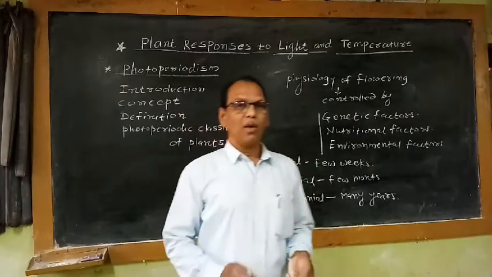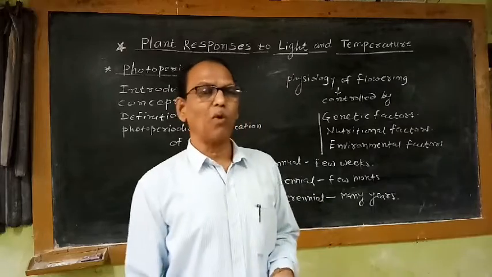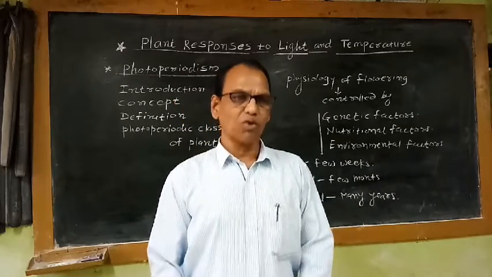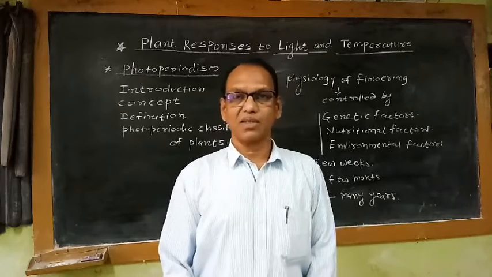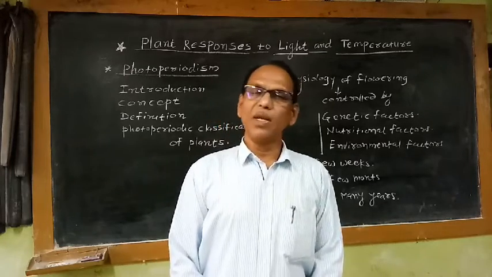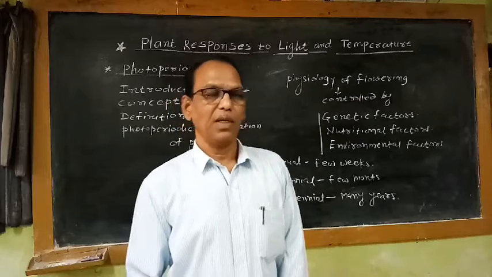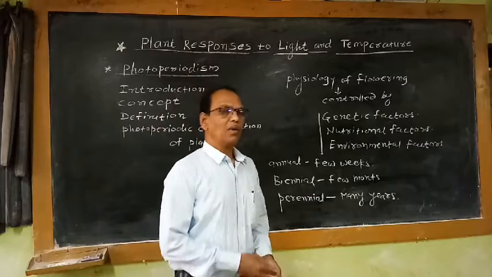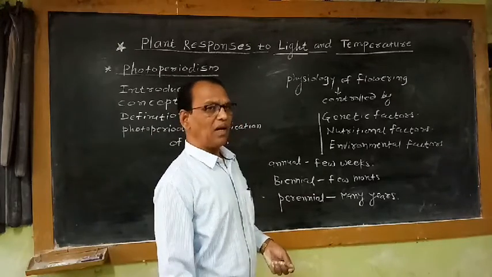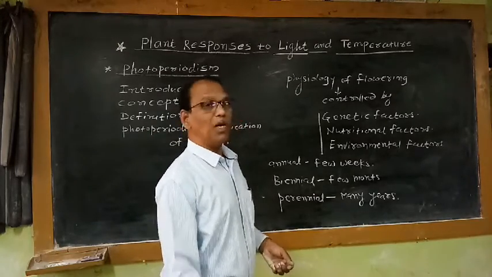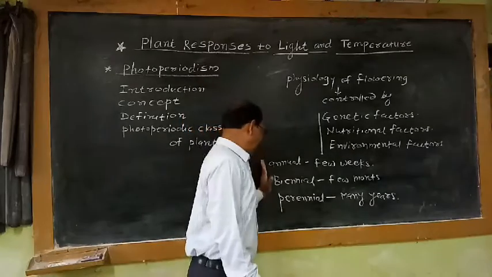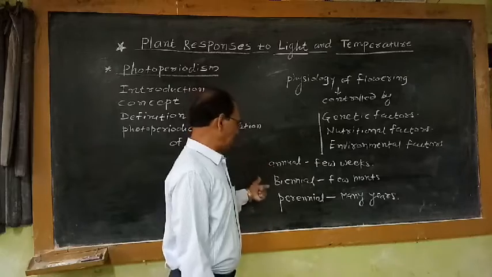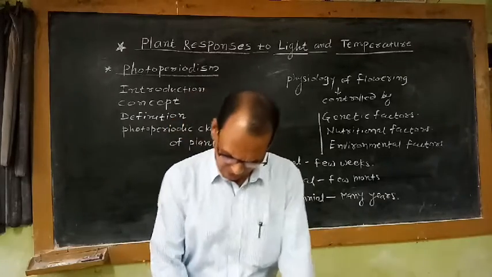For example, mango. When vegetative growth of the mango plant is completed, flowering begins to start. Flower production starts, and afterwards, in every summer season, in case of local varieties, the mango plant shows blossom, or produces flowers. That means the period of flowering is variable in different plant species, in annuals, biennials and perennial plants.